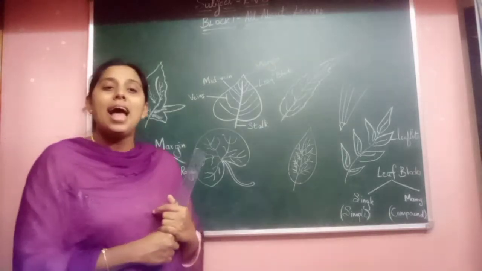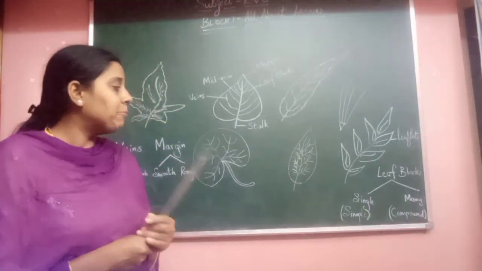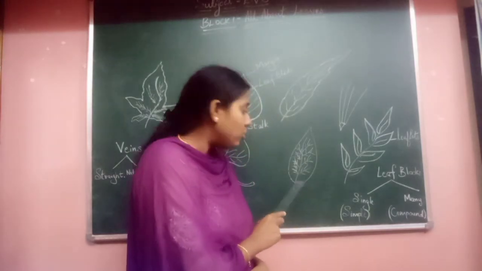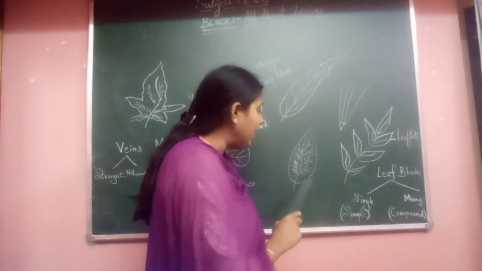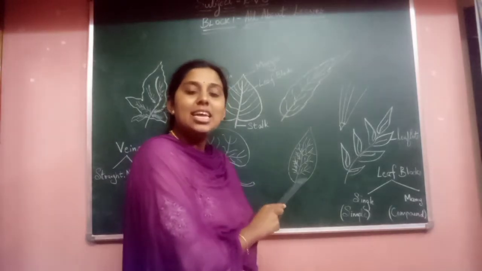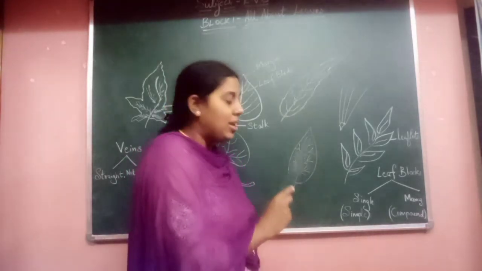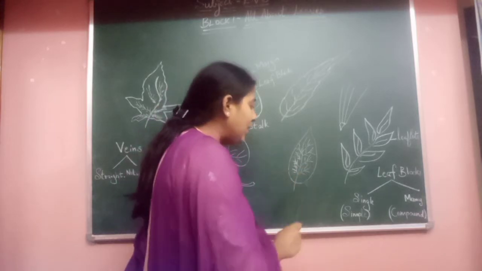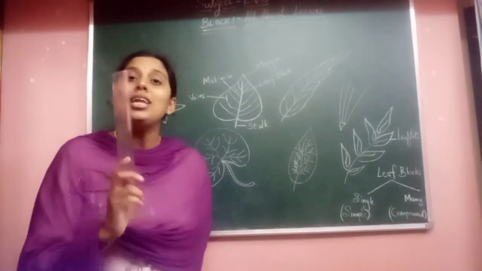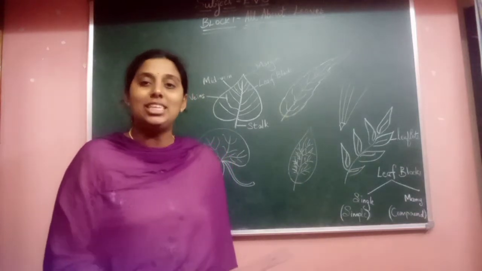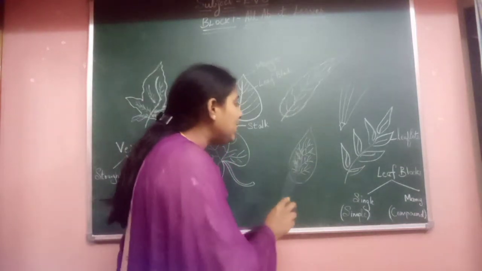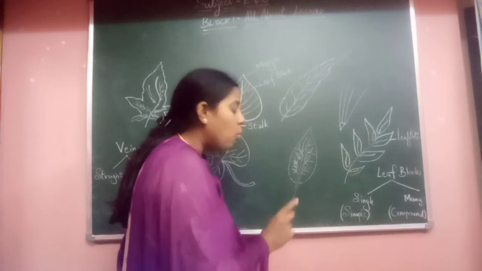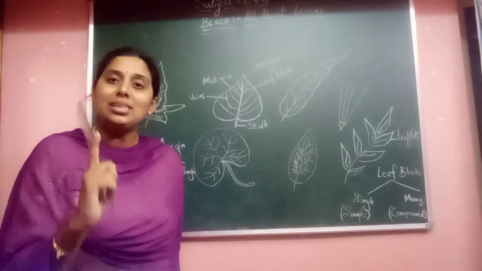Yes, children. And you know one more thing. Here, for one stalk there is only one leaf attached like this. Yes, it is a simple leaf. If for one stalk only one leaf is there, then it is called a simple leaf. So only a single leaf is seen. It is attached to one single stalk. So it is a simple leaf.